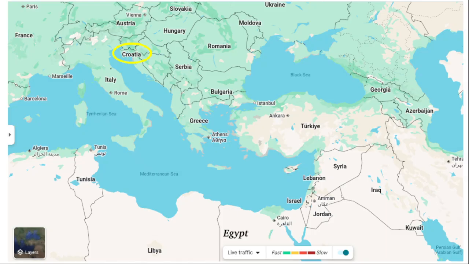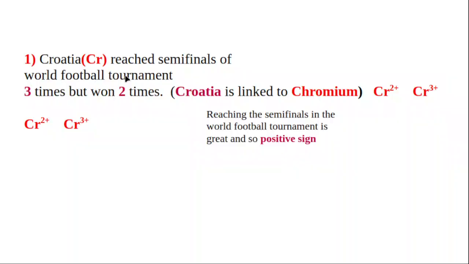Next, go to Croatia. Croatia was already discussed in the very first slide. I am again showing that Croatia is in Europe, just beside Italy. What is special about Croatia? At present the World Football Tournament is going on.